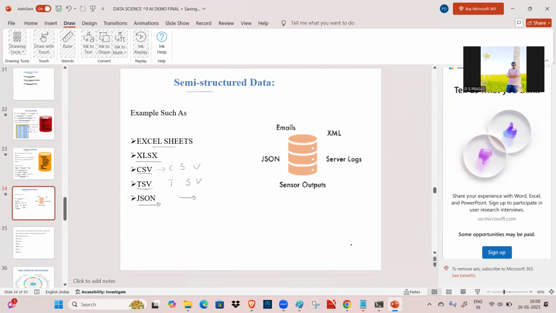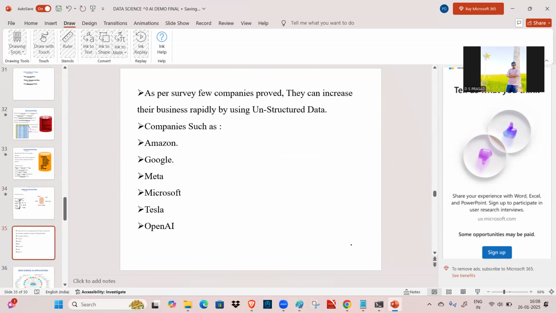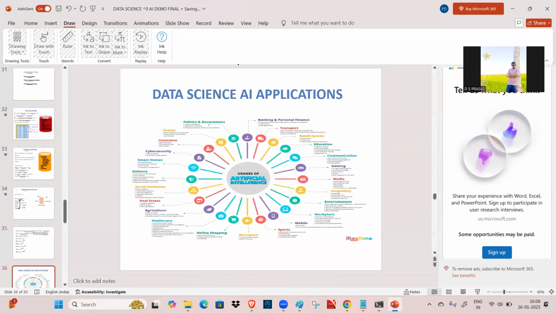Again, we are going to apply our machine learning and deep learning concepts on these different types of data also. And see here, as per the survey, a few companies proved that they can increase their business rapidly by using unstructured data. With the help of unstructured data, they can generate more income. Which companies have said that? Amazon, Google, Meta, Microsoft, Tesla, and OpenAI. Okay, so these are the things.